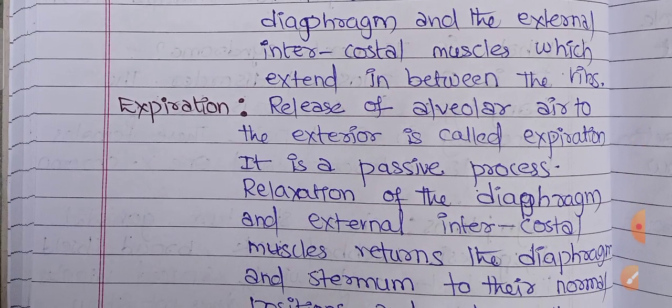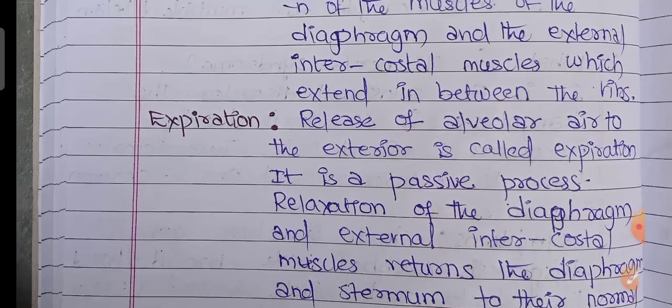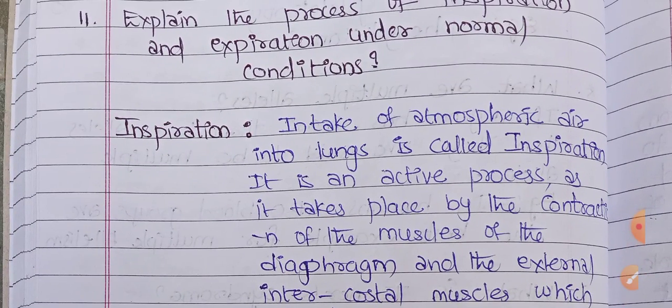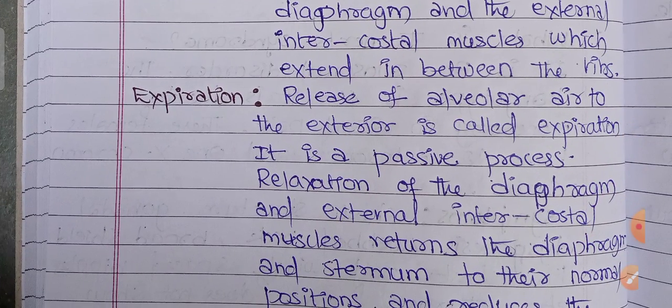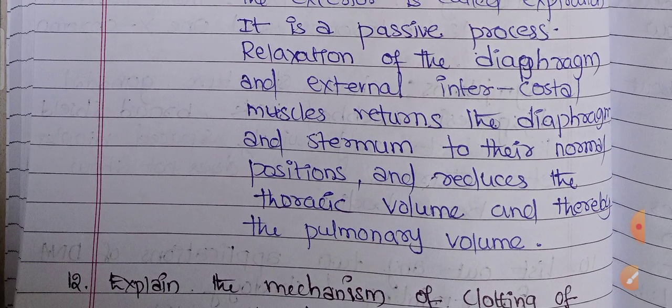Next, coming to expiration. Release of alveolar air to the exterior is called expiration. It is a passive process. Whereas inspiration is an active process, expiration is a passive process. Relaxation of the diaphragm and external intercostal muscles returns the diaphragm and the sternum to their normal positions, and thereby reduces the thoracic volume.